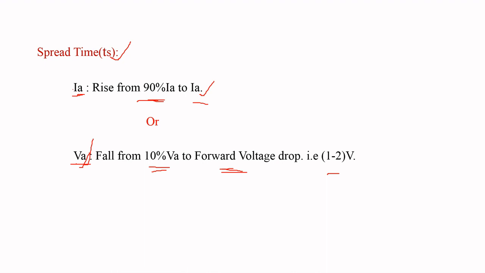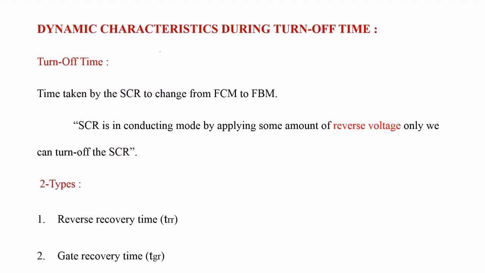Now we are going to discuss the dynamic characteristics during turn off period of SCR. Here, turn off period is defined as the time taken by the SCR to change from forward conducting mode to forward blocking mode.